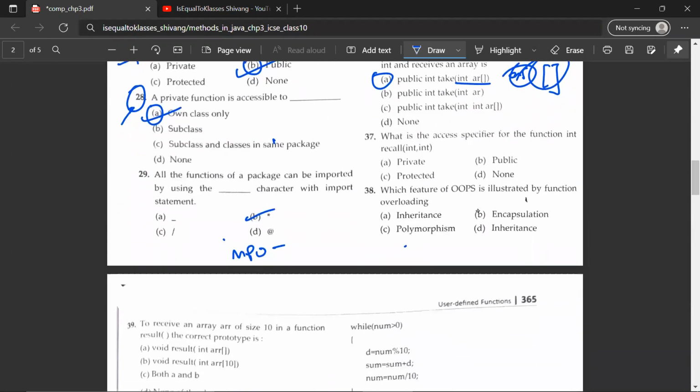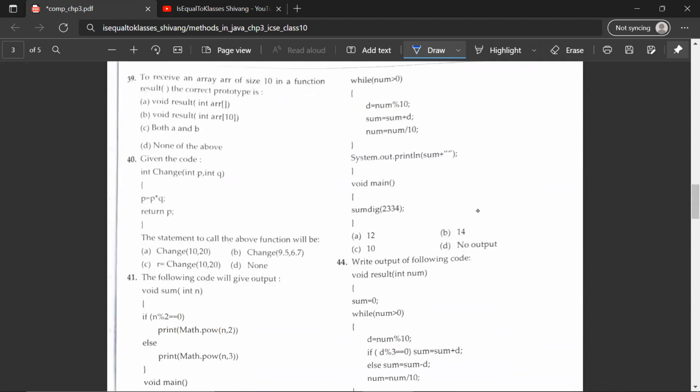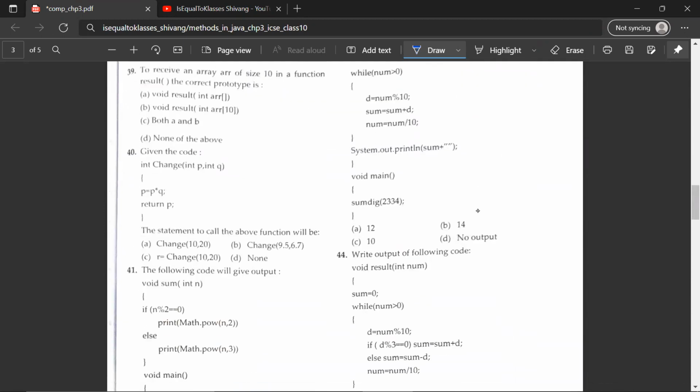Okay, so the 37th question. What is the access specifier for function int recall int? So that would be D, none. Which feature of OOPS, object-oriented programming, is illustrated by function overloading? C, polymorphism. The 39th question. To receive an array R of size 10 in a function result, the correct prototype is C, both A and B. So what is both A and B? Void result int R and void result int R 10.